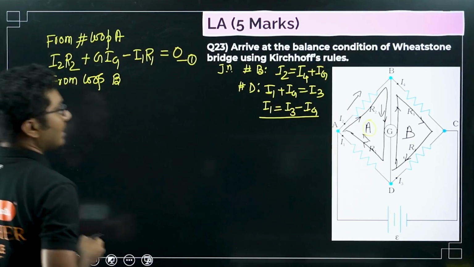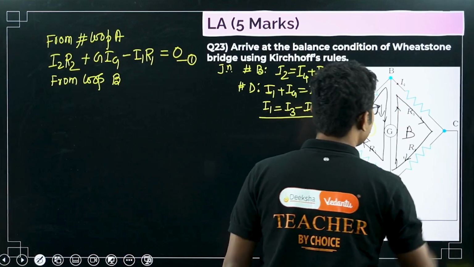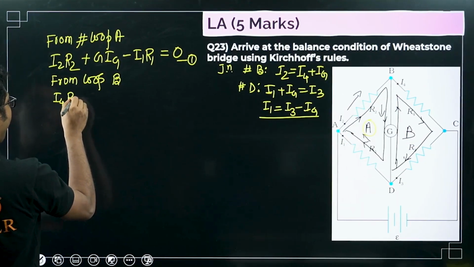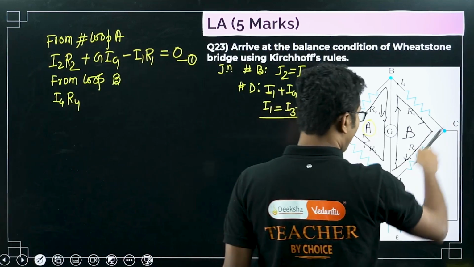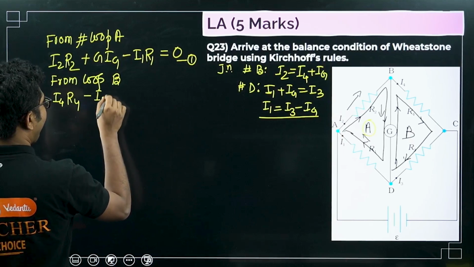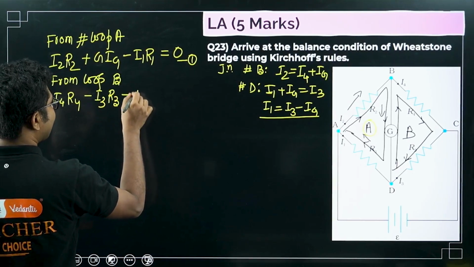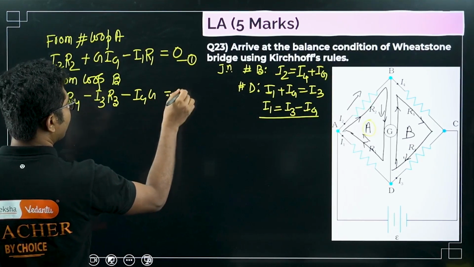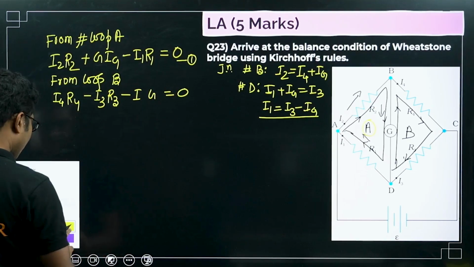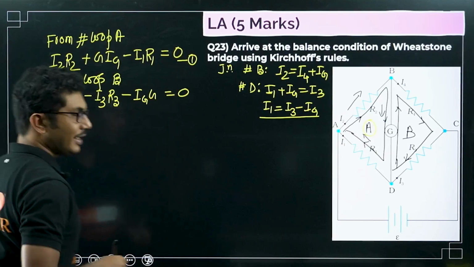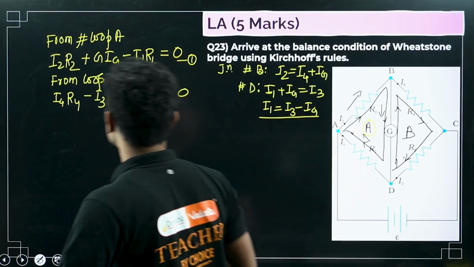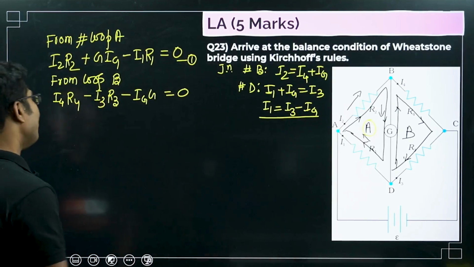Loop B, here we are going in this direction, so I4 R4, then opposite to the I3, so I minus I3 R3 minus IgG equals to 0, right? Sometimes my G looks like a 4, but it is actually a G. So IgG equals to 0, because you are going in opposite direction. No battery is connected in loop B as well.